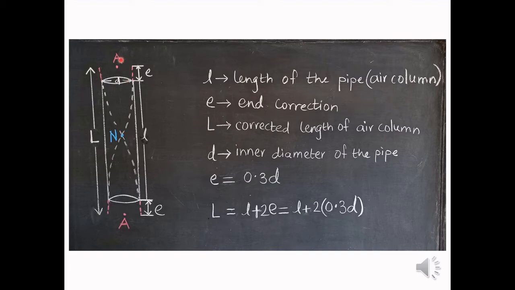In case of a pipe which is open at both the ends, antinodes are formed at both the open ends or near both the open ends. So here we have to consider the end correction twice. So capital L, that is the corrected length of the air column, is equal to small l plus twice e, that is equal to small l plus twice 0.3 times d.